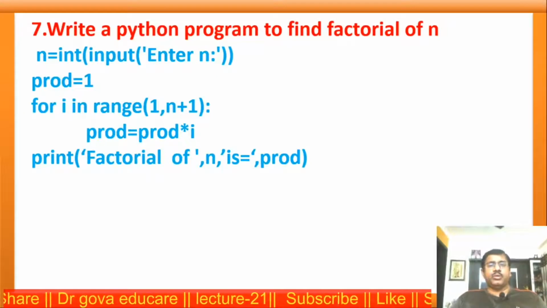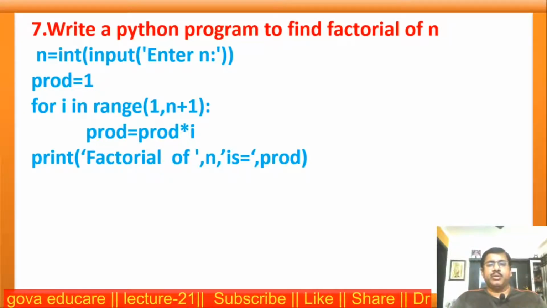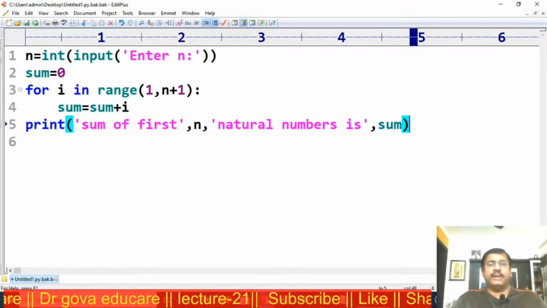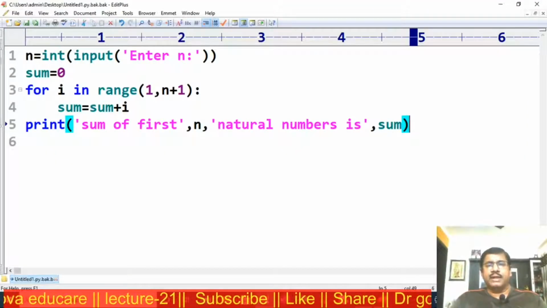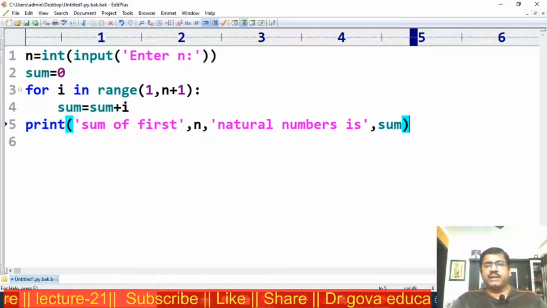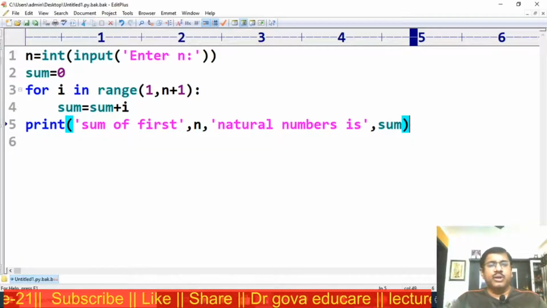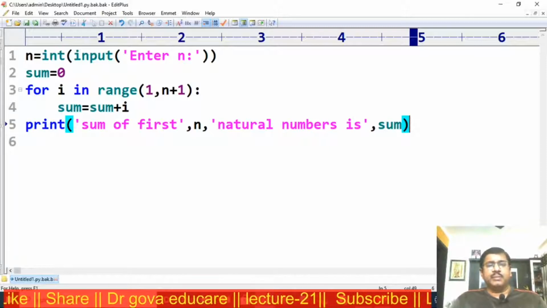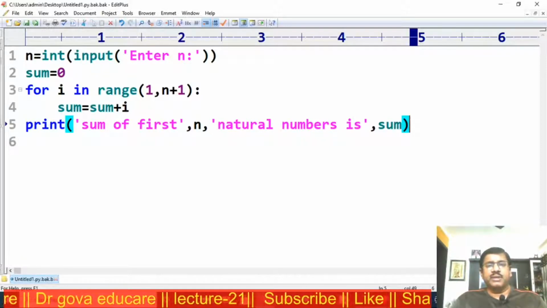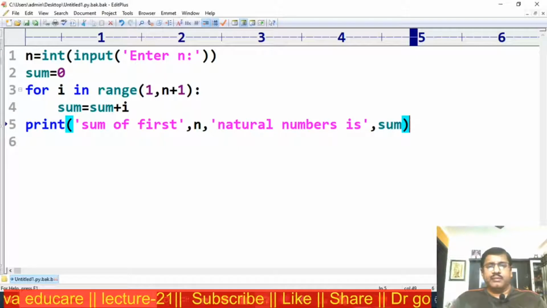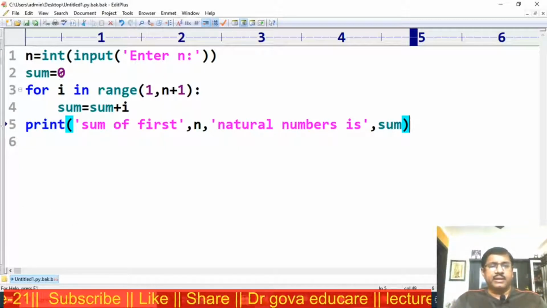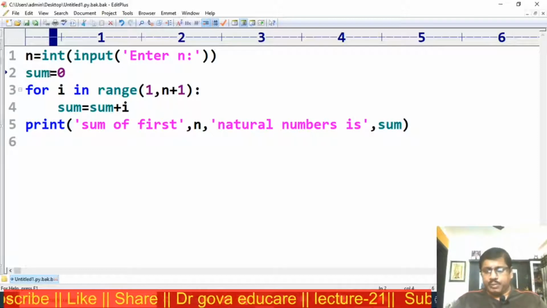Now the next program: write a Python program to find the factorial of n. The definition of the factorial of n is the product of the first n natural numbers. Now this is the program for the sum of the natural numbers. Similarly, the product of the first n natural numbers is factorial n. Now instead of sum, I am calculating the product, which is initially 1.